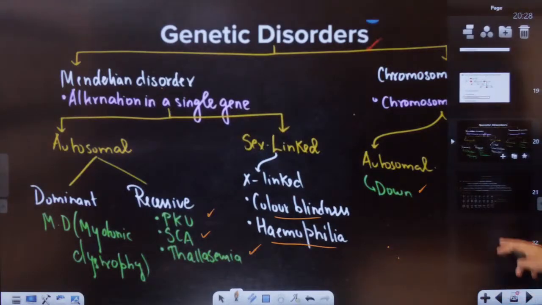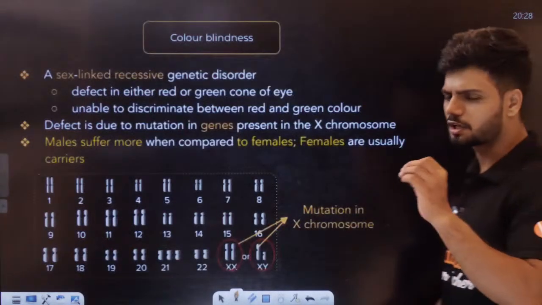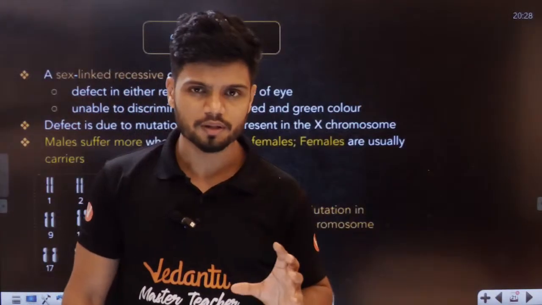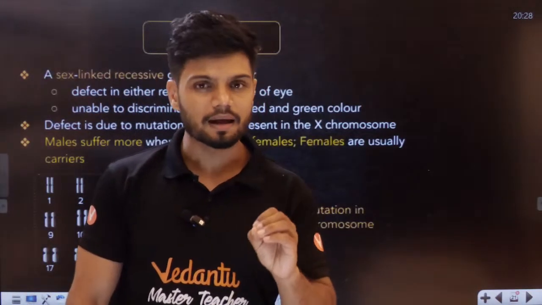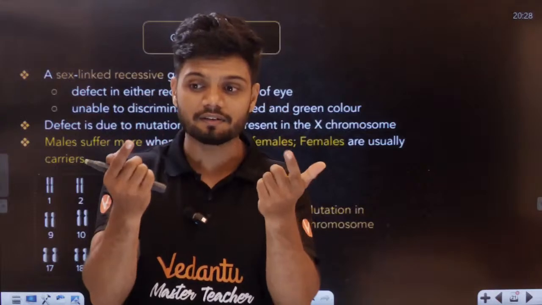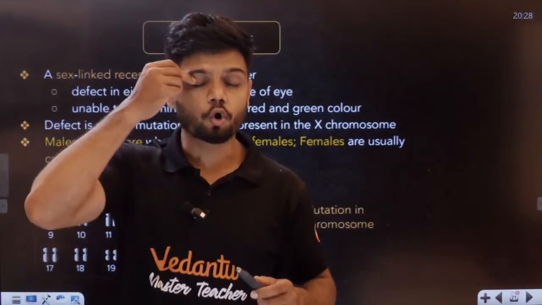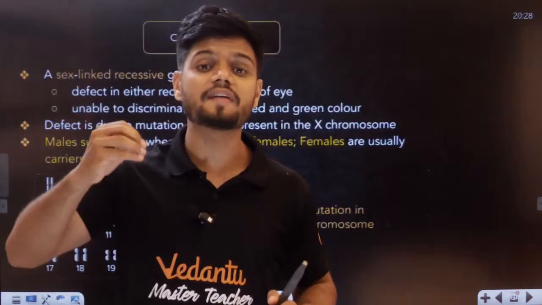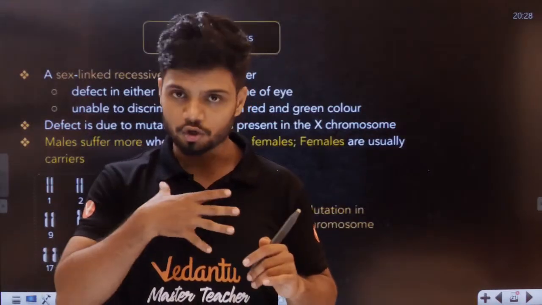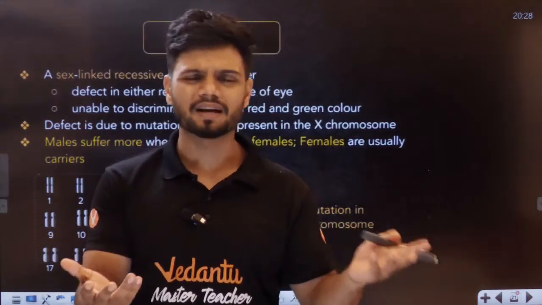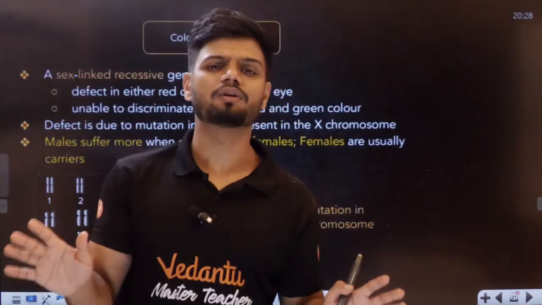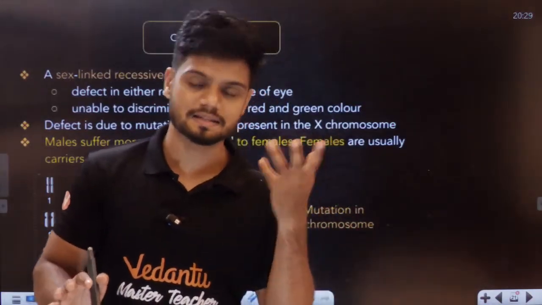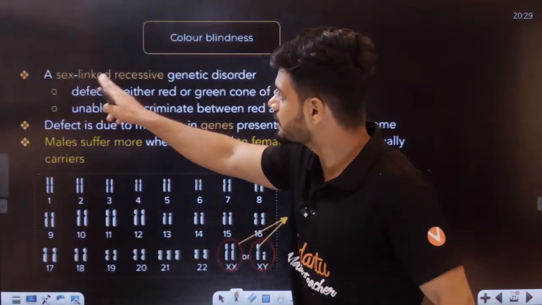Now let's understand what color blindness is, students. In the case of color blindness, we can see things because of the cones and rods in our eyes. Now these cones and rods get affected and a human cannot tell what is red and what is green. They can only see gray color. They cannot differentiate colors. It is a sex-linked recessive disorder.